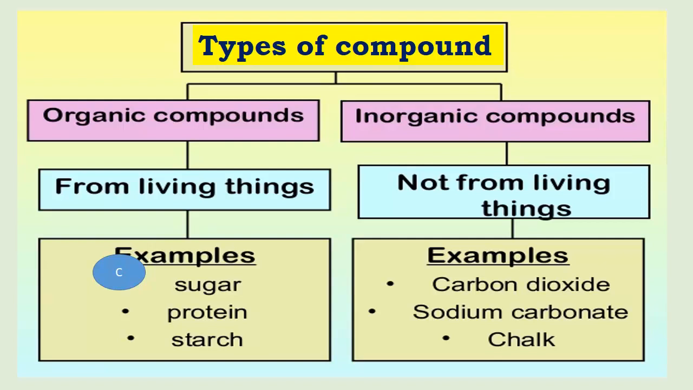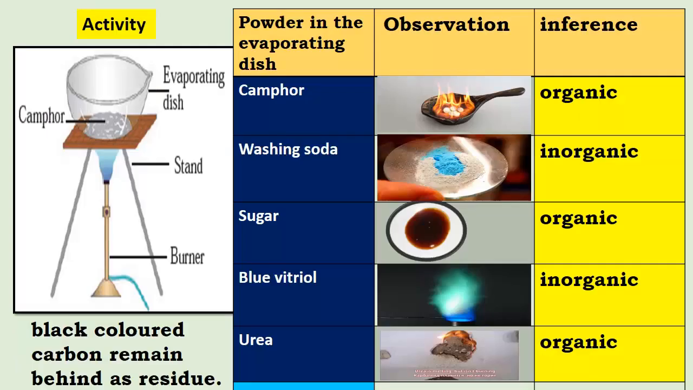Now let's understand an activity. For this we will take an apparatus, that is tripod stand, burner, wire gauze and evaporating dish. We take the materials camphor, washing soda, sugar, blue vitriol and urea. Now as shown in the figure, you arrange all the apparatus, take camphor in it and heat it.